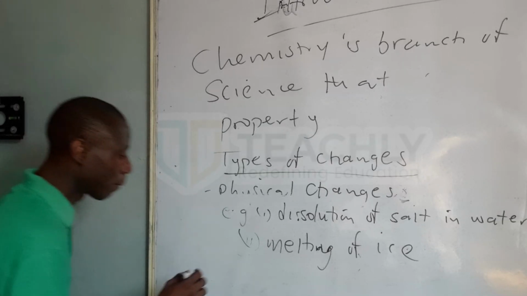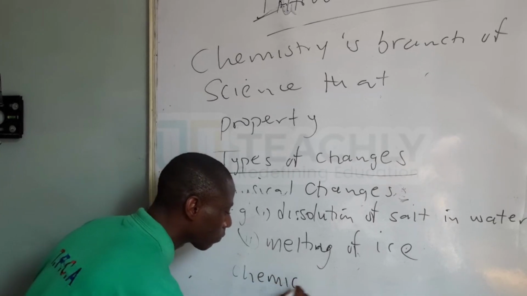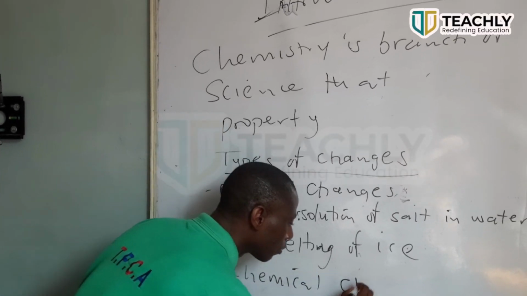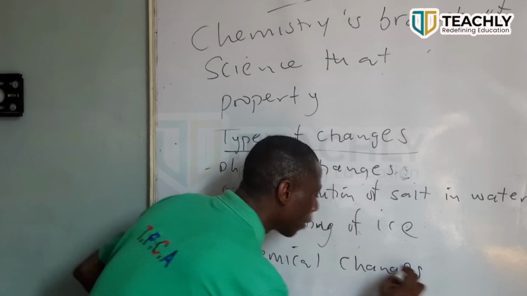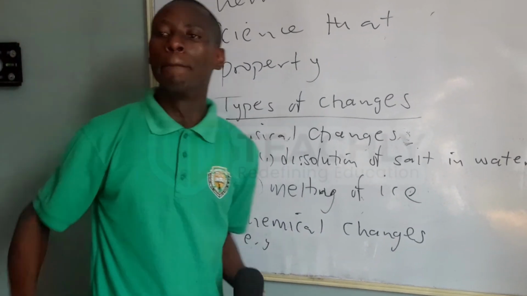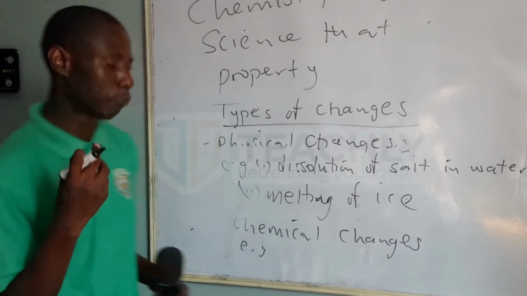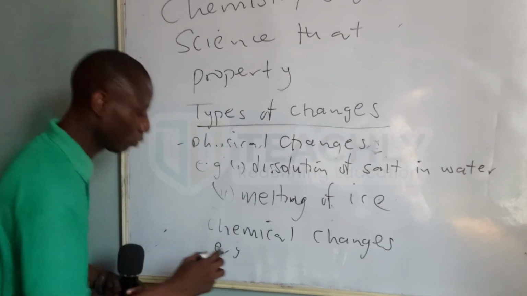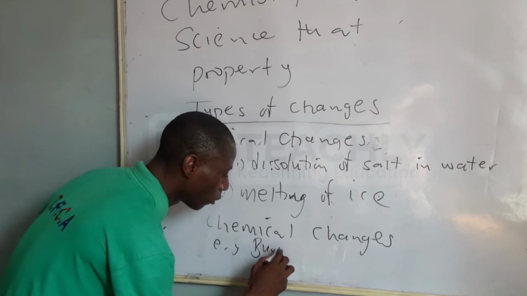Okay, chemical changes. Now let's look at examples of chemical changes. Example of chemical changes, for example, number one: burning of fuel.